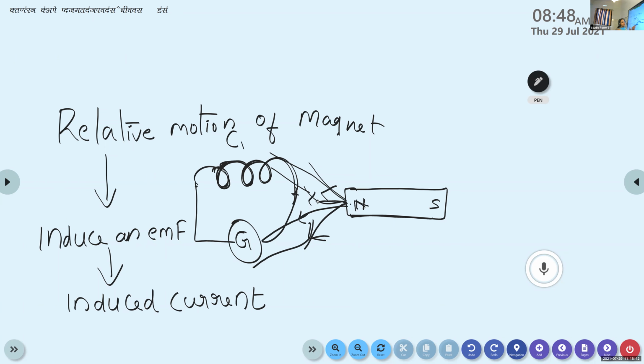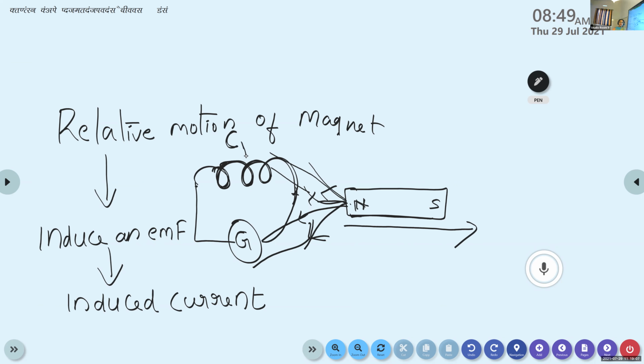Then when we are moving this bar magnet away from the coil, here also the magnetic flux associated with the coil changes. It decreases to a minimum value. Okay, so whenever relative motion between the magnet and the coil takes place, the magnetic flux associated with the coil undergoes a change.